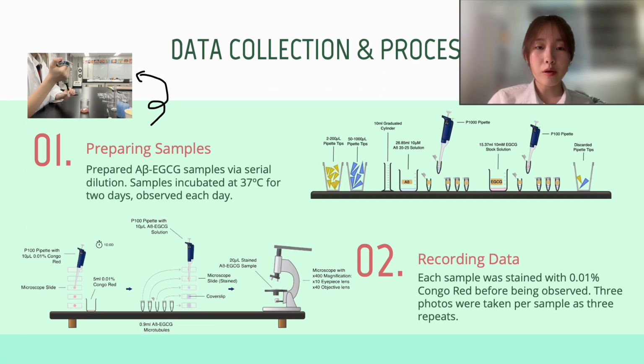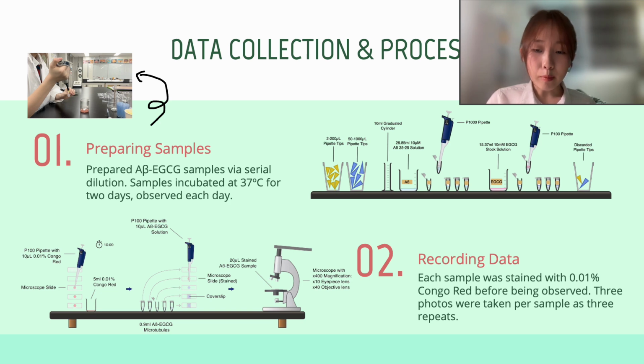Utilized methods such as the thioflavin T fluorescence assay or light spectrophotometry. This experiment instead quantified aggregation by the total area of beta amyloid aggregation because of limitations of lab equipment and materials. To prepare samples, I first made these tubes by diluting a stock EGCG concentration to my fixed IV intervals of 0, 10, 25, 50, and 75.